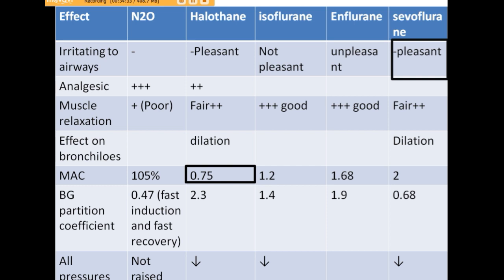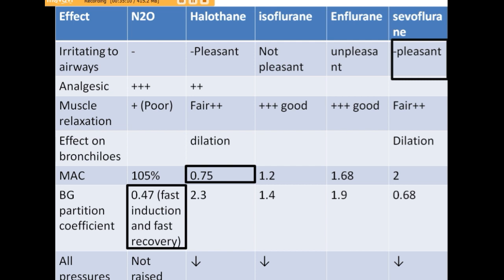If you see the blood gas partition coefficient, it is lowest with nitrous oxide. That's why it will achieve equilibrium very fast. So the fastest induction is there with nitrous oxide and the slowest with halothane. If you see the pressures, almost all the pressures are reduced with inhalational agents, in contrast to IV agents, which increase almost all the pressures, including intracranial pressure and intraocular pressure, except the blood pressure.